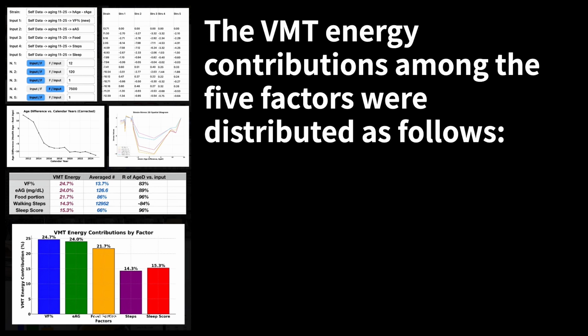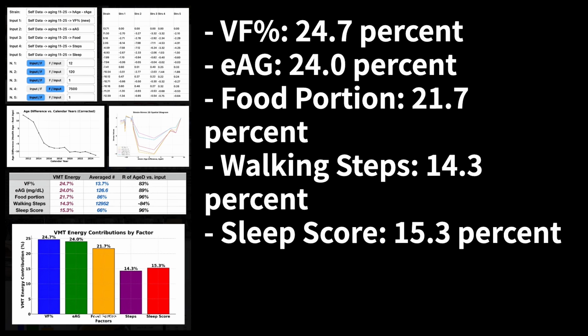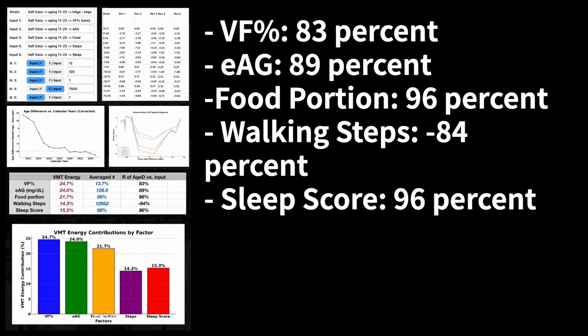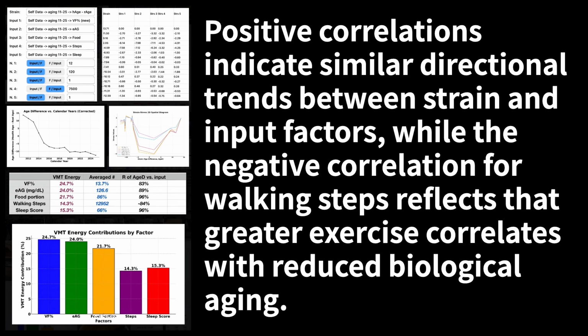Pearson correlation analysis was also performed to measure the similarity between strain, age difference, and each input trend. Results: the VMT energy contributions among the 5 factors were distributed as follows: VF% 24.7%, EAG 24.0%, food portion 21.7%, walking steps 14.3%, sleep score 15.3%. The Pearson correlation coefficients between strain and inputs were VF% 83%, EAG 89%, food portion 96%, walking steps -84%, sleep score 96%. Positive correlations indicate similar directional trends between strain and input factors, while the negative correlation for walking steps reflects that greater exercise correlates with reduced biological aging.